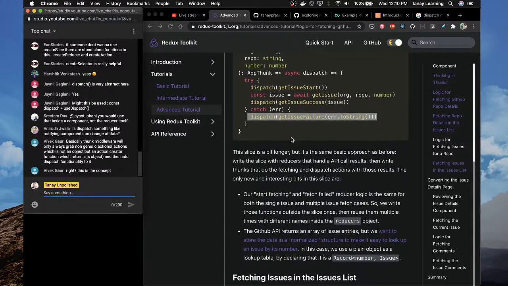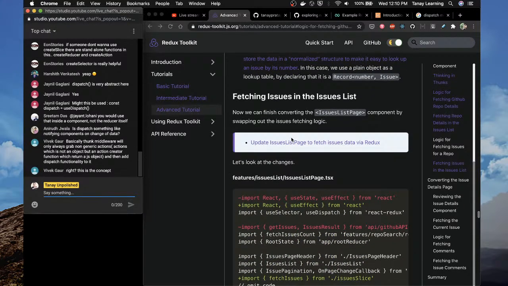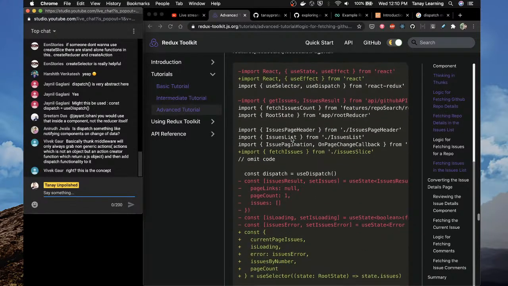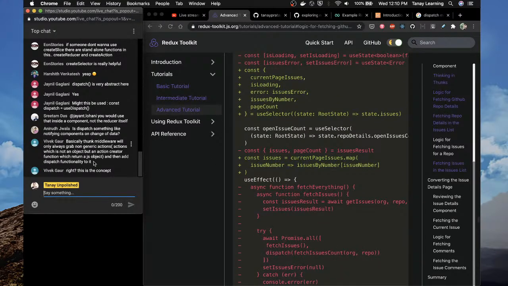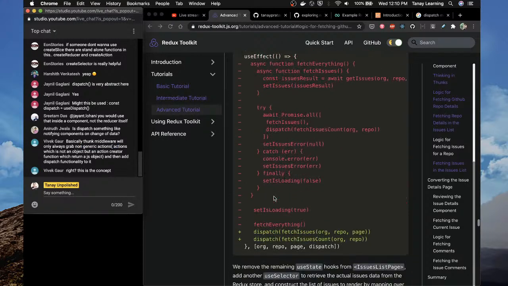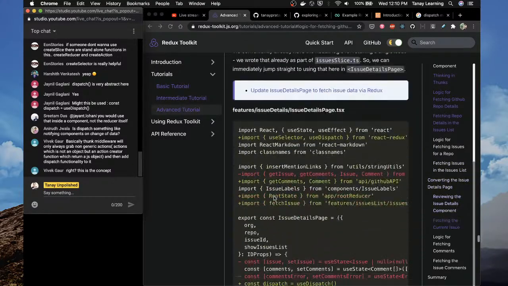Yes, too tough for my little brain. Vivek, what thunk is doing is nothing but, I don't know what grab non-generic actions is. It is used to update the state asynchronously. I don't see how this fits. Maybe there's a signal loss in the chat.